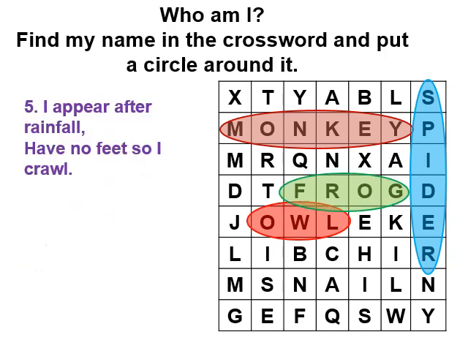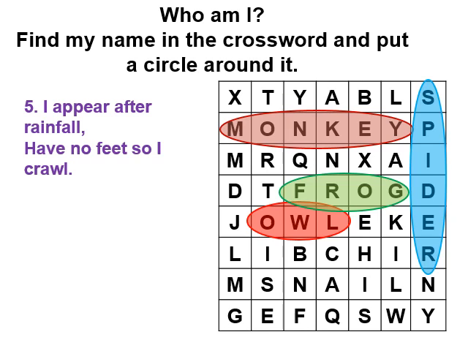Now, next we have fifth. I appear after rainfall, have no feet, so I crawl. Yes, it is an animal which appears after the rainfall and it has no feet, so it crawls. So this animal crawls. So can you guess the answer? Have you got it?